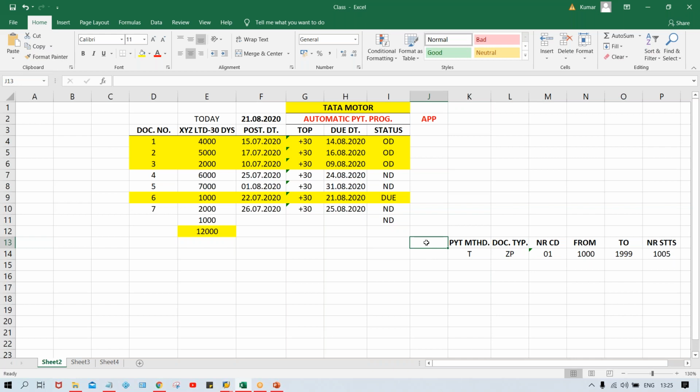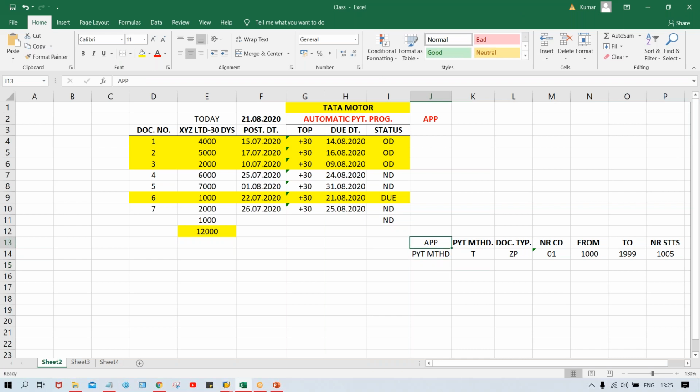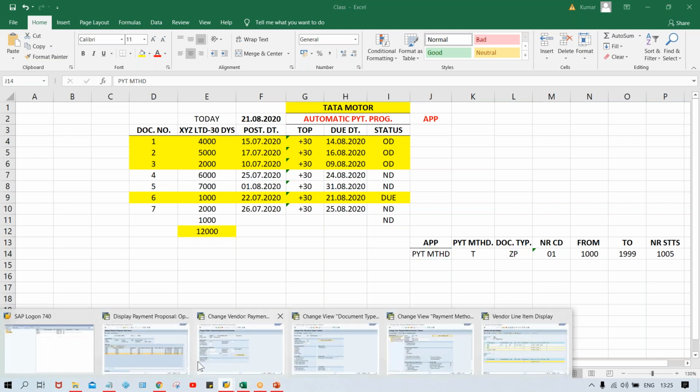And we have run the APP. APP is going to be run against a particular payment method itself, right? So now you try to query it. Look at here, now it becomes very simple. The question is, if the system is going to generate a document number 1006, how has the system triggered that document number? So first of all, when you run APP, it is going to be run against a payment method.